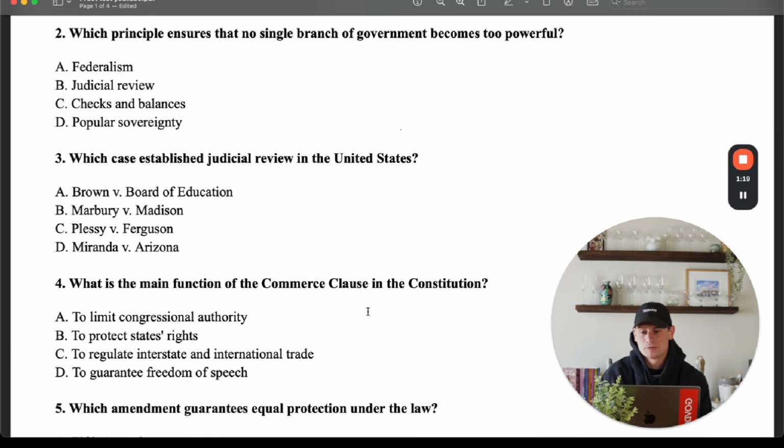2, which principle ensures that no single branch of government becomes too powerful? A, you have federalism. B, you have judicial review. C is checks and balances. And D is popular sovereignty. Again, we're talking about the branches of government, right? You have the executive, the legislative, and the judicial. We have one specific principle that makes sure that one of those does not become too powerful. This should be pretty easy for all of you. I like to call it a layup, right? Should be pretty easy. The answer here is checks and balances.